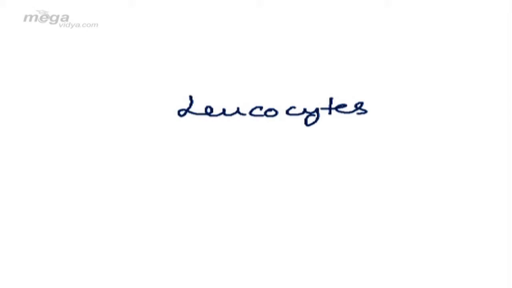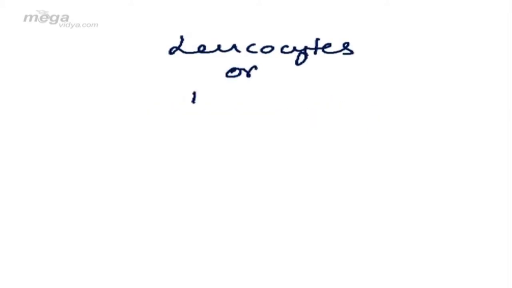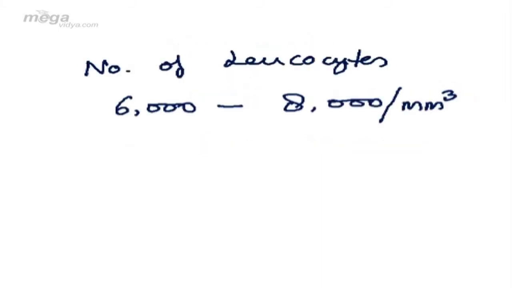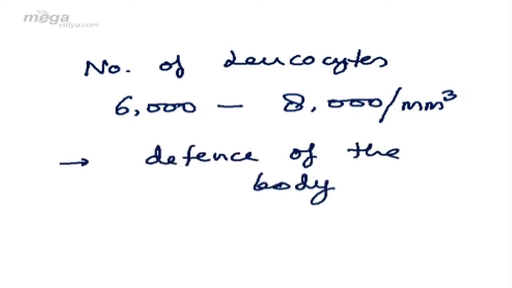So, dear students, today we'll discuss another blood cell which is leukocyte. Leukocytes, or more commonly called WBCs or white blood cells. These cells also produce from bone marrow. The number of leukocytes varies from 6,000 to 8,000 per millimeter cube. So the function of these cells is defense of the body.